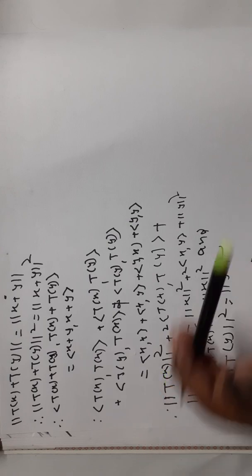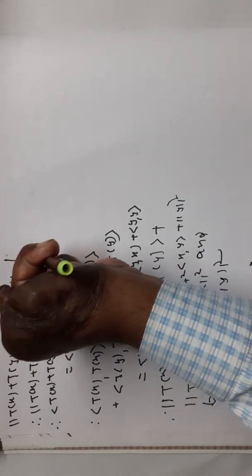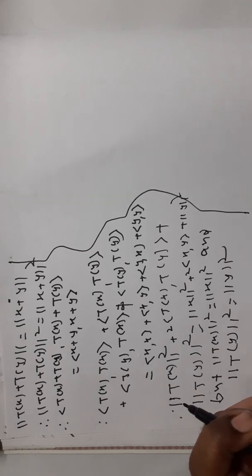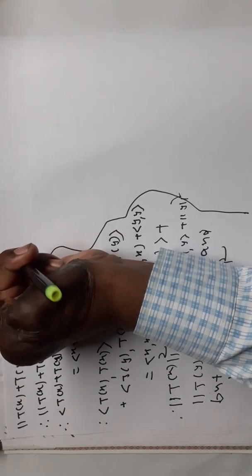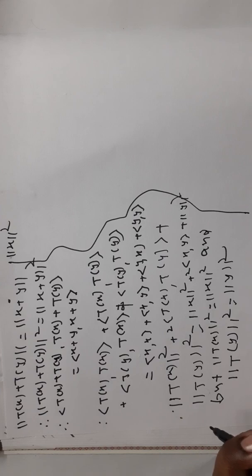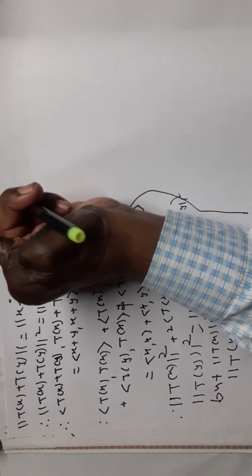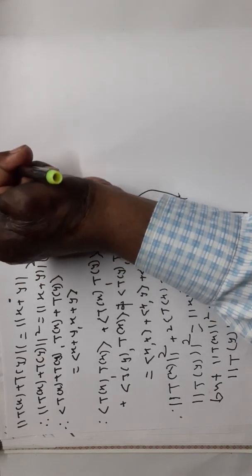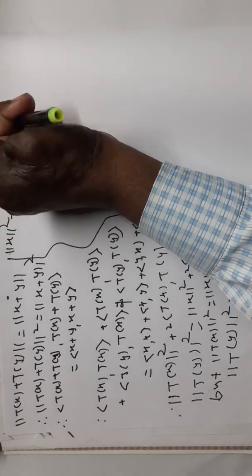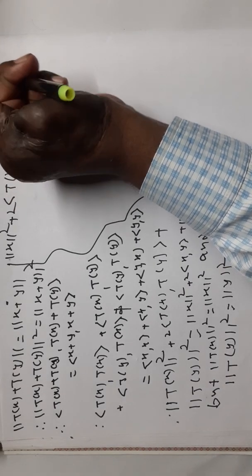Therefore norm of x square plus 2 angle bracket T of x comma T of y plus norm of y square, because norm of T of y is equal to norm of y,